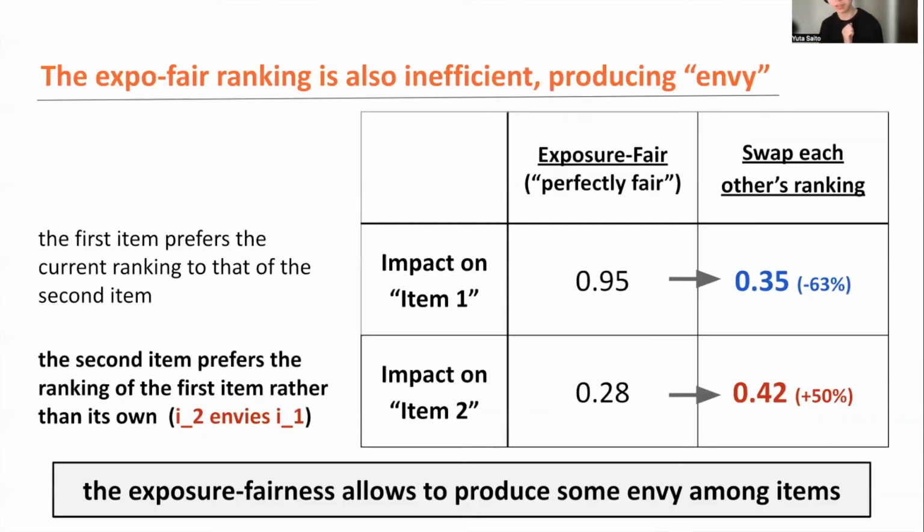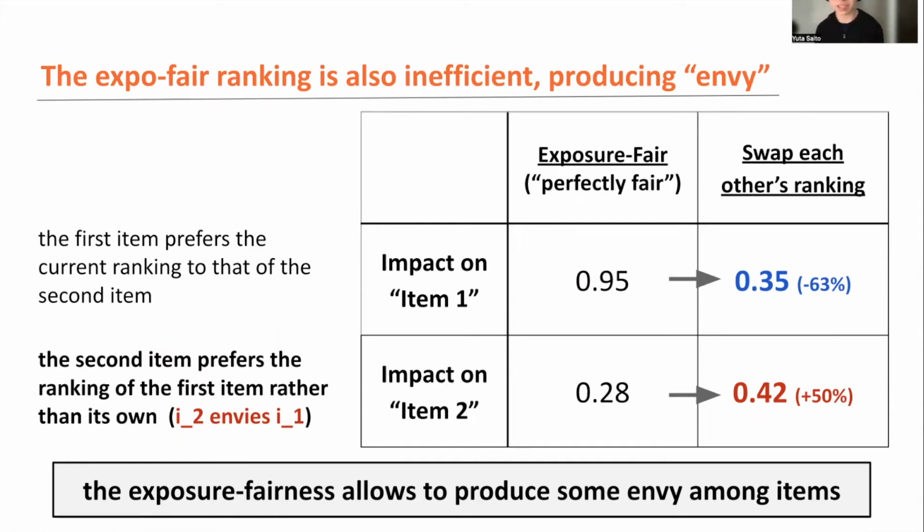So to summarize a bit, from the perfectly fair ranking, we now swap each other's ranking, very simple, right? Just swapping the ranking allocated to each item. And now realize that the second item increases its impact significantly when we swap each other's ranking. So this means that the second item prefers the ranking of the first item rather than its own, meaning that the second item clearly envies the first item.